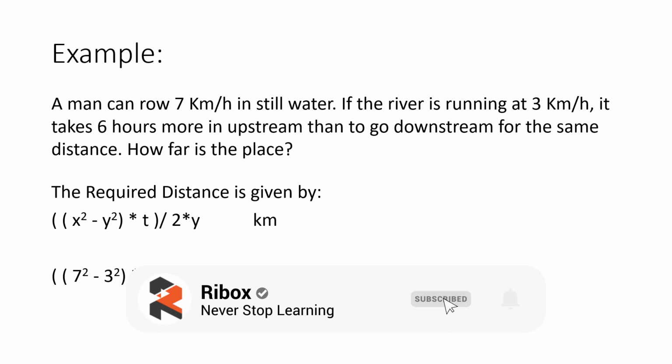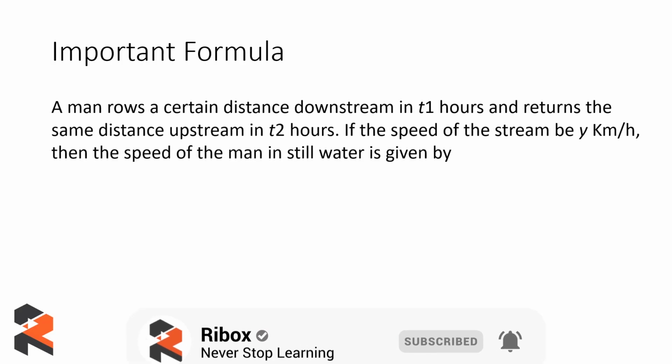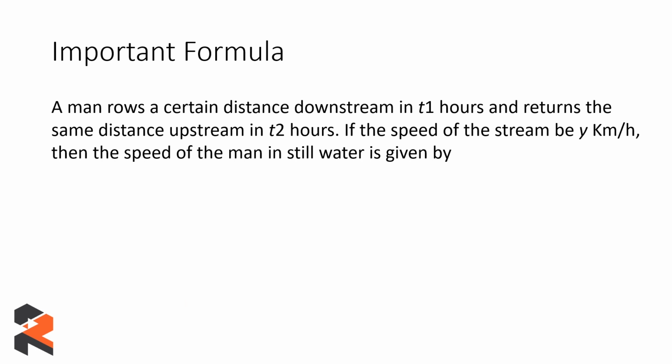So now let's look at one another important formula. A man rows a certain distance downstream in t1 hours and returns the same distance upstream in t2 hours. If the speed of the stream is y kilometer per hour, then the speed of the man in still water is given by. Now, some things are really obvious here.